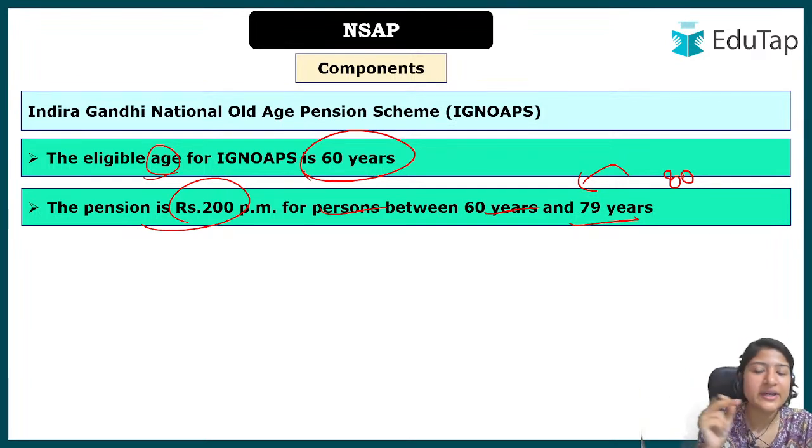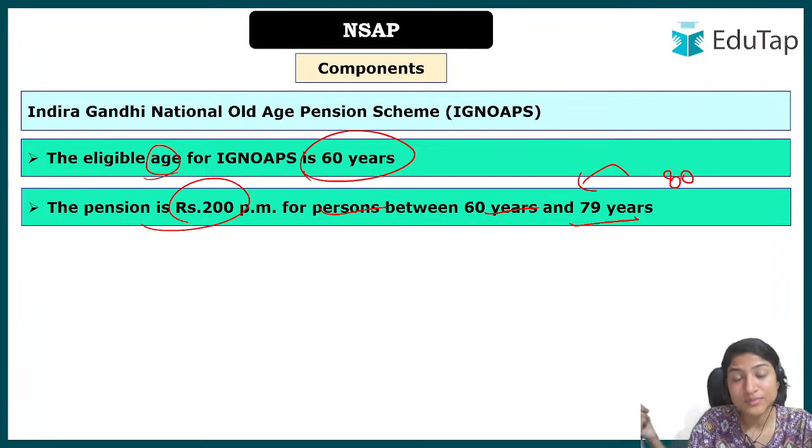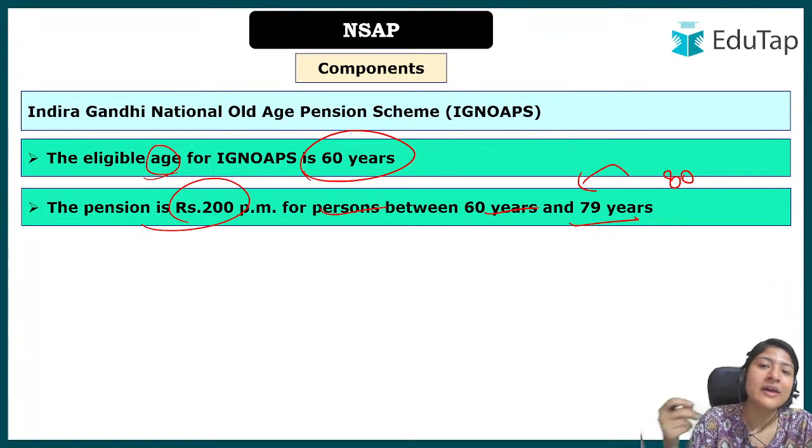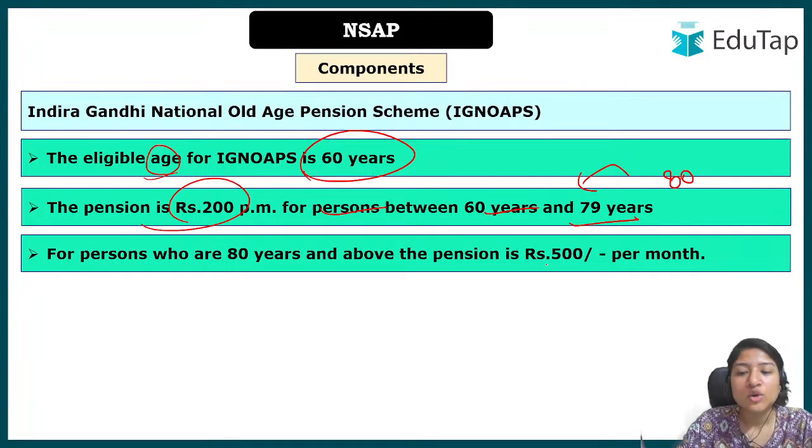Here we can understand that the physical capability of a person keeps decreasing once they reach old age, that we know. But when they reach the super senior citizen category, that is 80 and above, the movement in the body is at its lowest. So that is why they need more money. That is why if they belong to 60 to 79, the pension is 200, and if they are 80 and above, the amount has been increased. The amount they will get is rupees 500 per month.